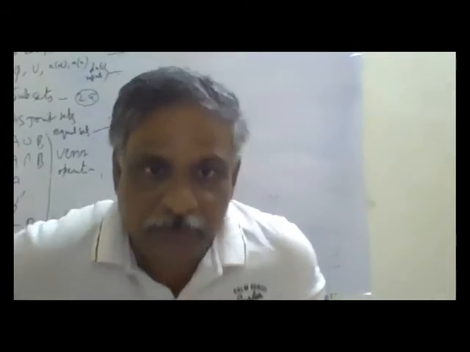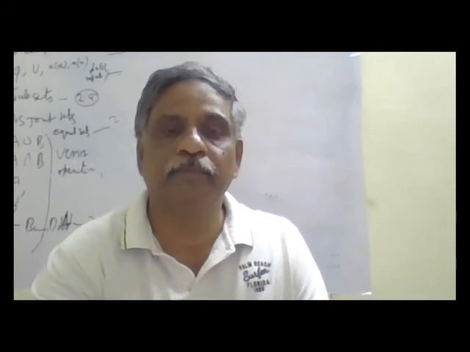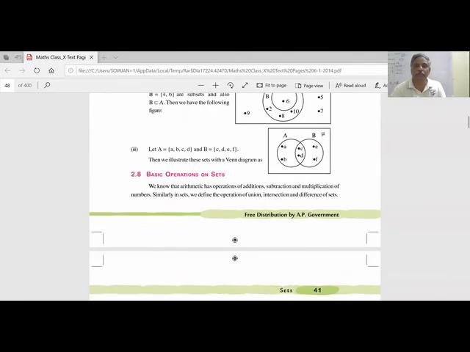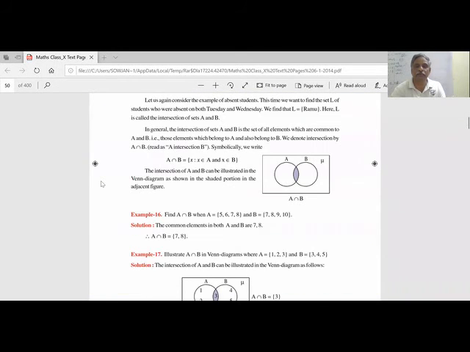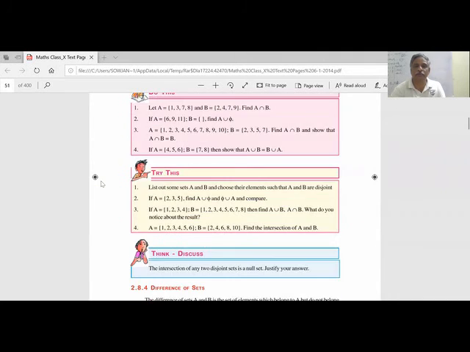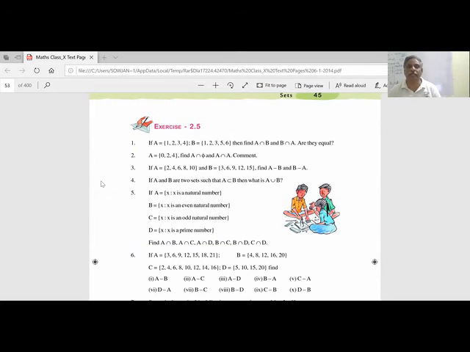Now we will do your exercise number 2.5. I am giving 2.5. These examples you can see later also in the textbook. That's why I am not covering here. But now, exercise 2.5. First example.